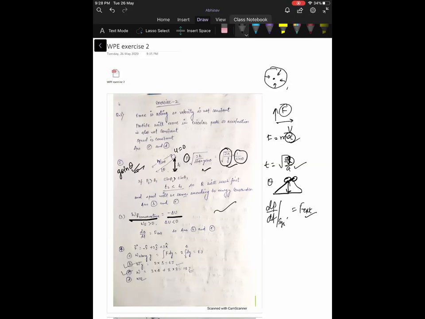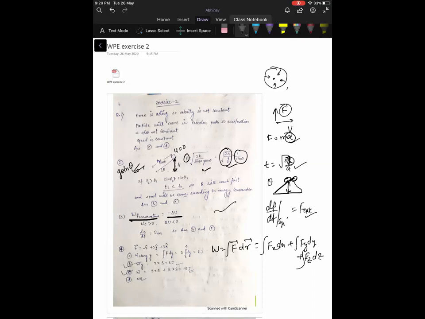A body is subject to a constant force F in newtons. F is given, so work done is equal to the integration of F dot dr. So you can write it as the integration of Fx dx plus Fy dy plus Fz dz. In the first case, the body is only moving along the y-axis, so dx will be 0 and dz will be 0. Understood? That's why we are just considering only Fy dy. So integrating, you get 8 joule, but it is given 12. So this is not correct.